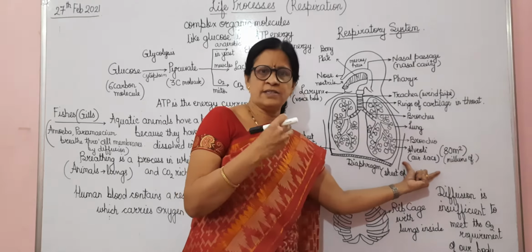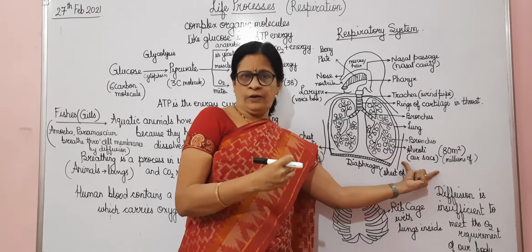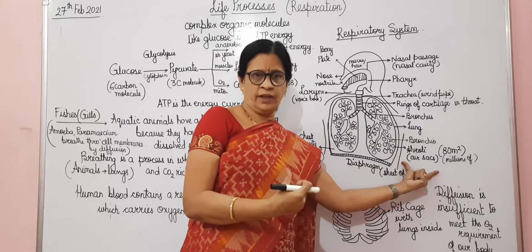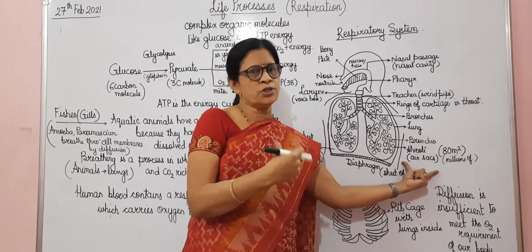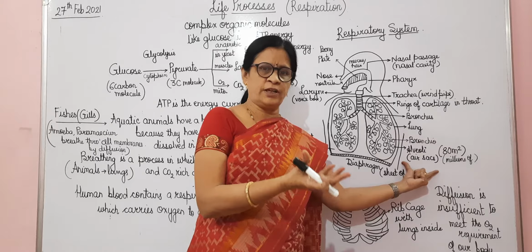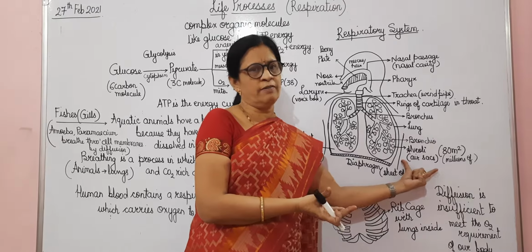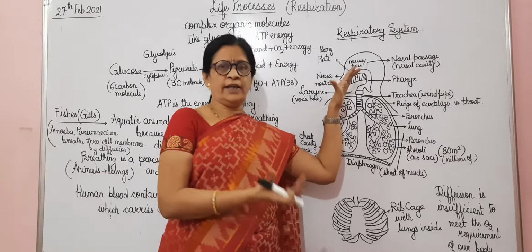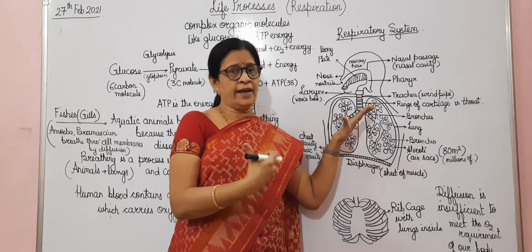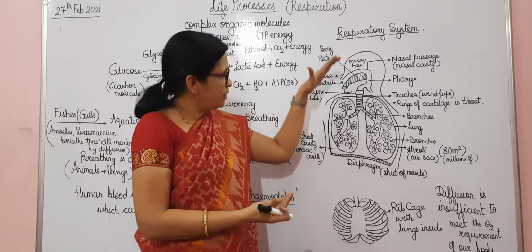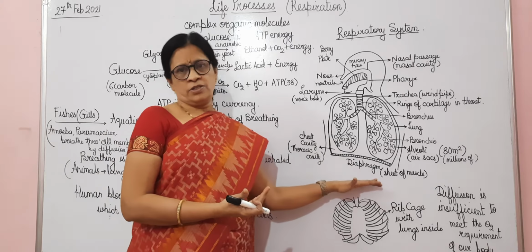These alveoli, known as the air sacs, are where the oxygen from our inhaled air goes into the blood, and again carbon dioxide from the blood, taken from all the parts of the body, goes into the alveoli and is exhaled. So we are inhaling oxygen and exhaling carbon dioxide, and this is how our respiratory system is working.